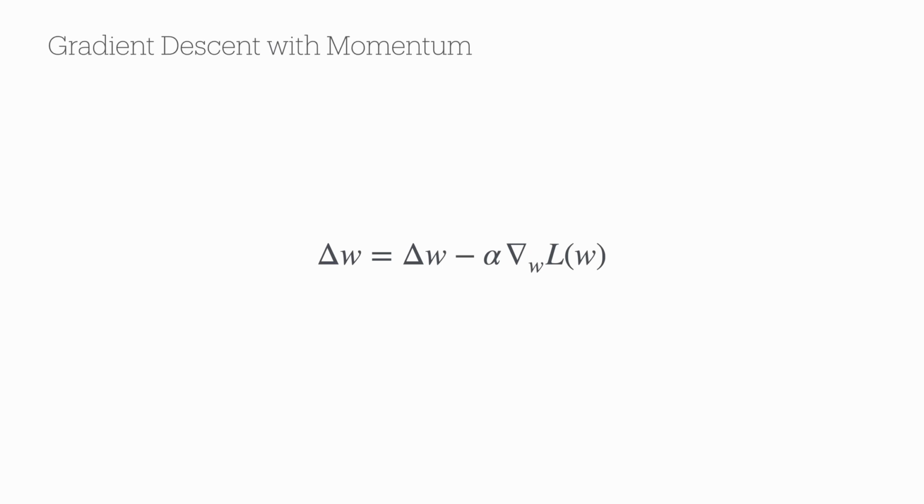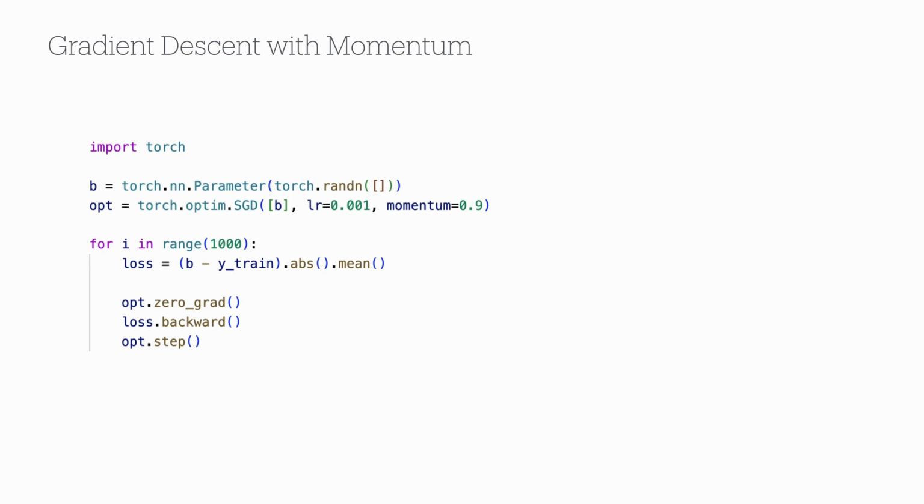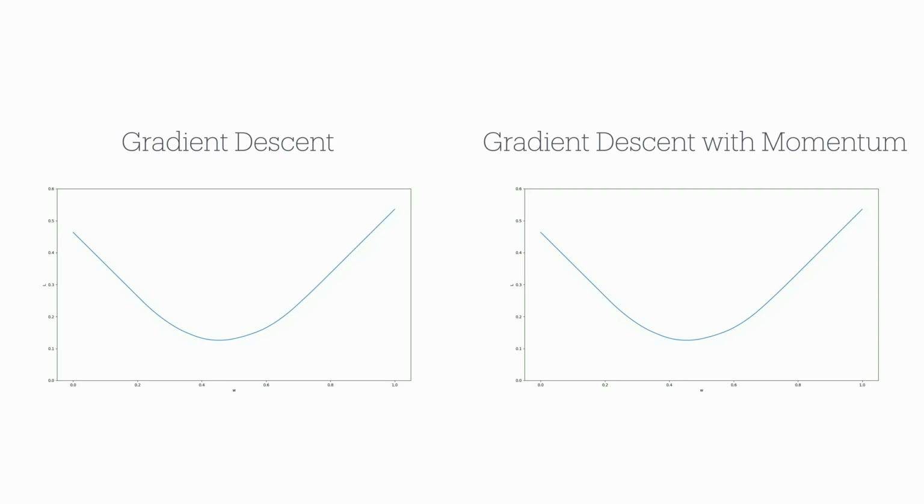PyTorch already has a built-in implementation of momentum in its SGD optimizer class. So to implement momentum, simply set the momentum argument to a value greater than 0. We set it to 0.9 here. Let's see how this works in practice compared to the vanilla gradient descent algorithm. It looks significantly improved, but there's more we can do.